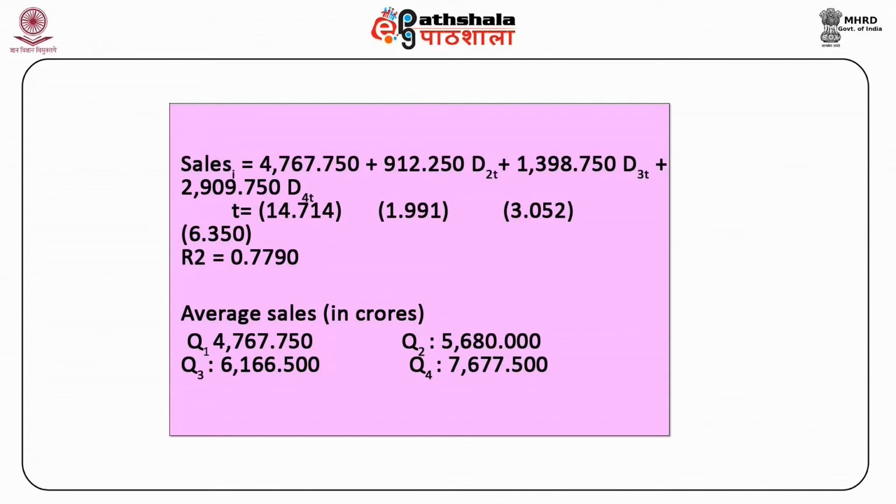The individual intercept values are respectively, all in crores: the first quarter Q1 is equal to 4767.750, the second quarter Q2 is equal to 5680.00, the third quarter Q3 is equal to 6166.50, and the fourth quarter Q4 is equal to 7677.50.